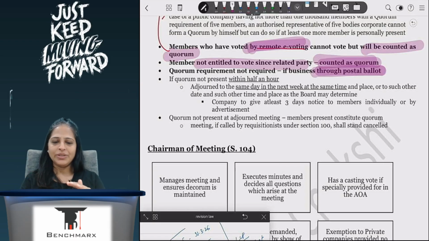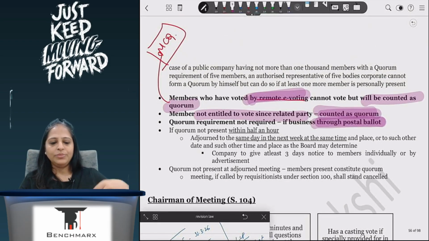Only in one scenario will the meeting get cancelled, and that is when you have an EGM. An EGM is called by requisitionists. They are calling the EGM, and it is assumed that they want to discuss something, so they are calling everyone. The quorum has to be present, but if you have to adjourn it, then you can't adjourn it. It will get cancelled. So it has to happen on that date only.